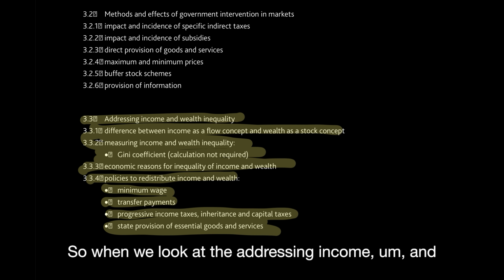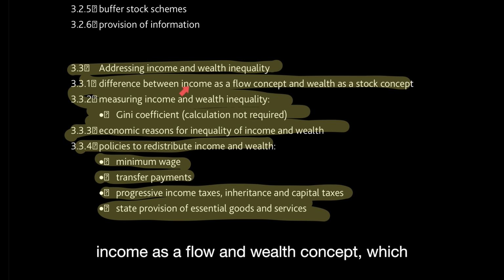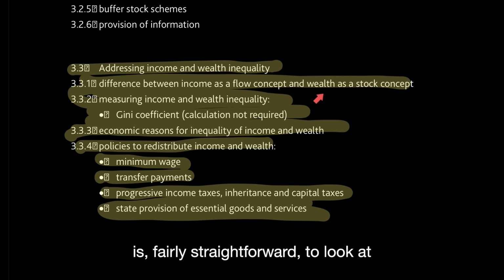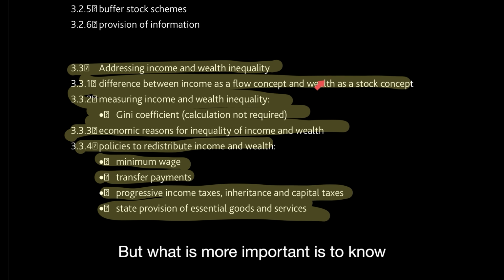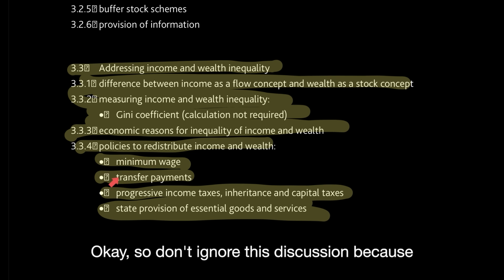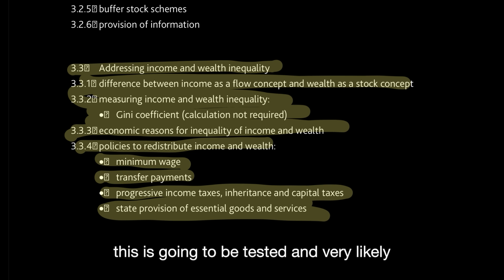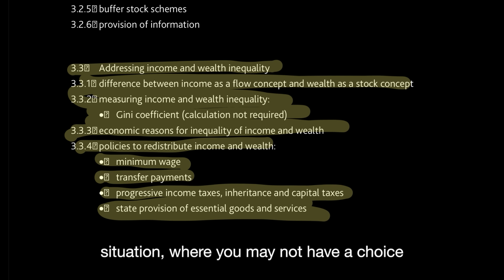So when we look at addressing income and wealth inequality, we need to know first income as a flow and wealth concept, which is fairly straightforward. Do look at the video where we talk about this concept. But what is more important is to know, one, the economic reasons of why inequality takes place, and two, what are the policies that can help us to distribute income and wealth. So don't ignore this discussion because this is going to be tested, and very likely this can come in a data response kind of situation where you may not have a choice available and you have to know